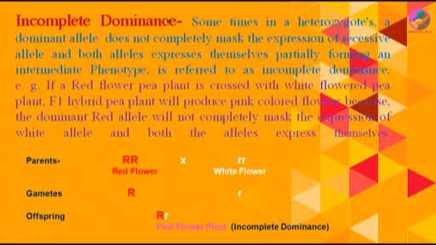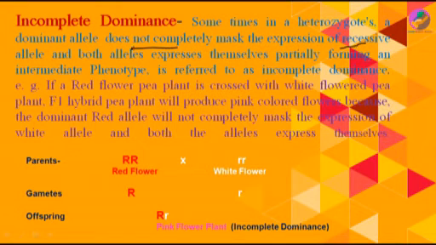Sometimes in heterozygotes, a dominant allele does not completely mask the expression of the recessive allele. As our law of dominance says, the dominant allele will completely mask the expression of the recessive allele.